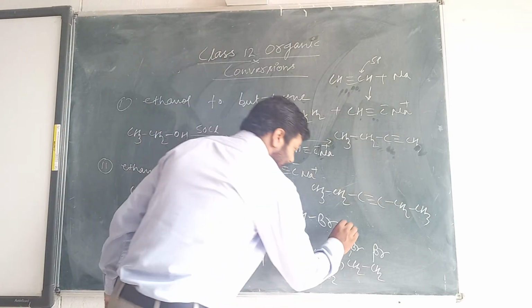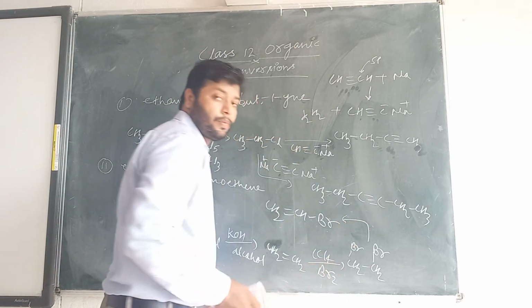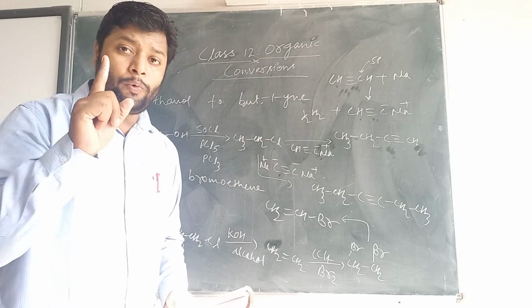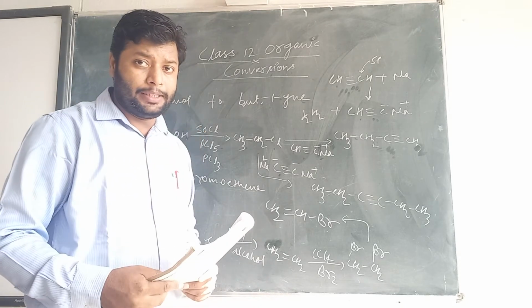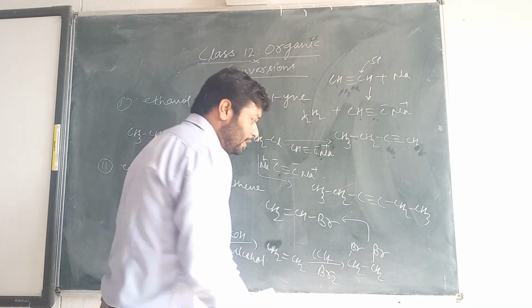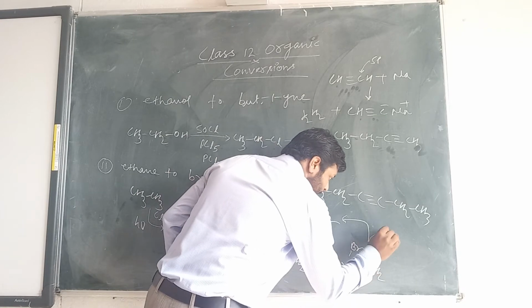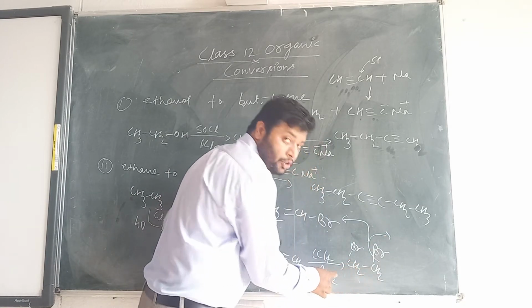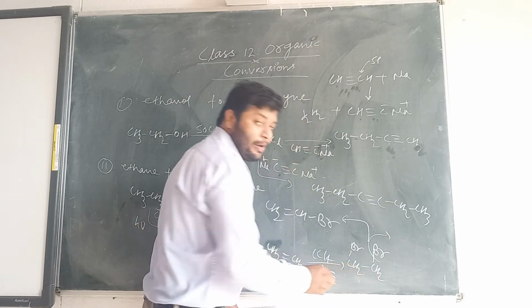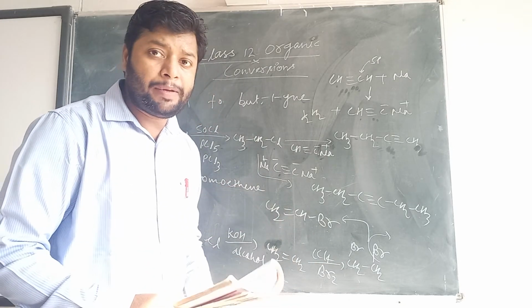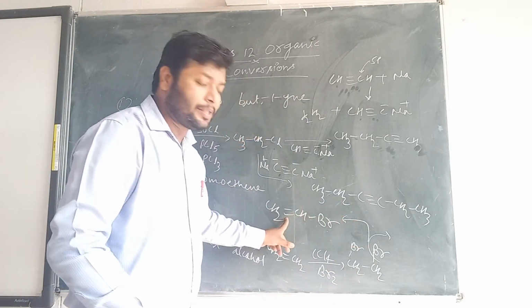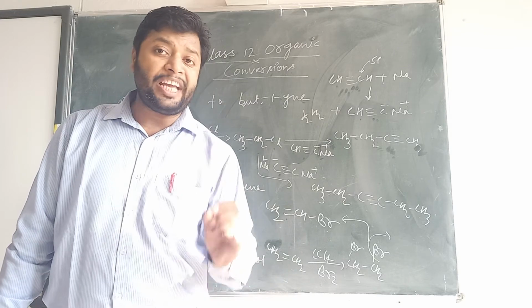Now you can take alcoholic KOH again, a one-step controlled elimination reaction. In this controlled elimination, the bromine and the hydrogen from the beta carbon will be eliminated, and there will be formation of bromoethene.